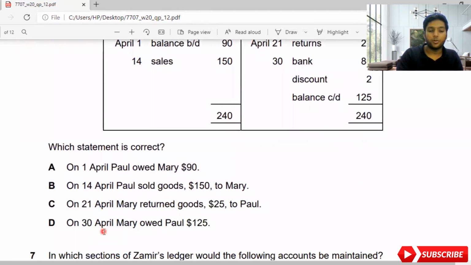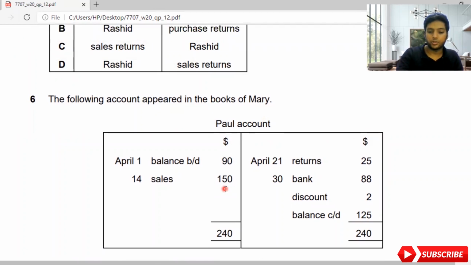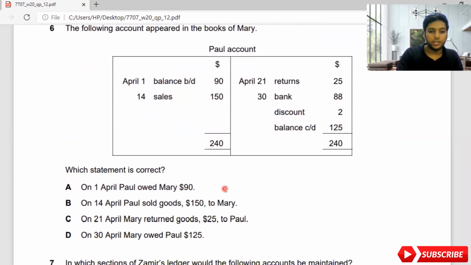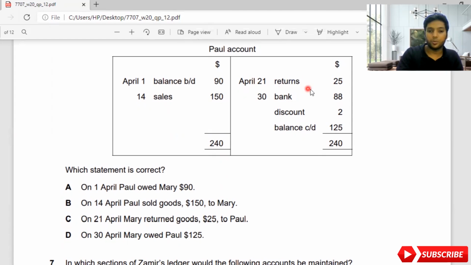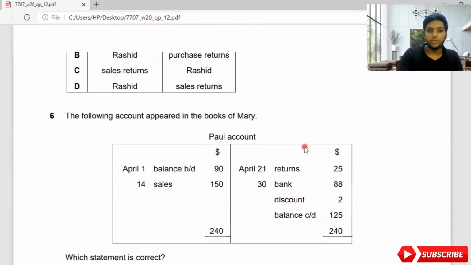On B, they have said on 14th April, Paul sold goods 150 to Mary. Again, Mary is selling the goods to Paul, not Paul selling goods to Mary. So that's wrong. Then third one, on 21st April, Mary returned goods 25 to Paul. Again, this is Paul's amount who is returning. So Paul is returning, not Mary. That's wrong. On 30th April, Mary owed Paul 125. As I said, Mary is not the credit customer. Paul is the credit customer. So Paul is owing Mary, not Mary owing Paul. So the answer is A, which we found now.